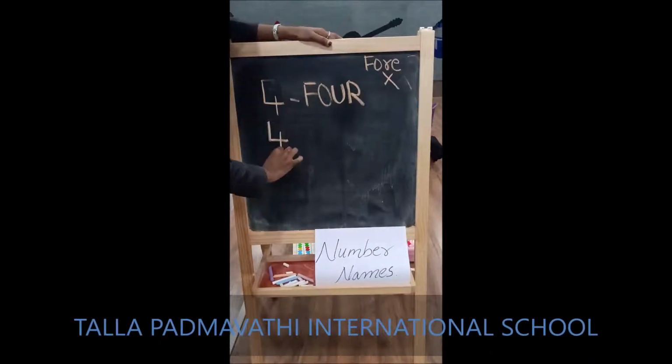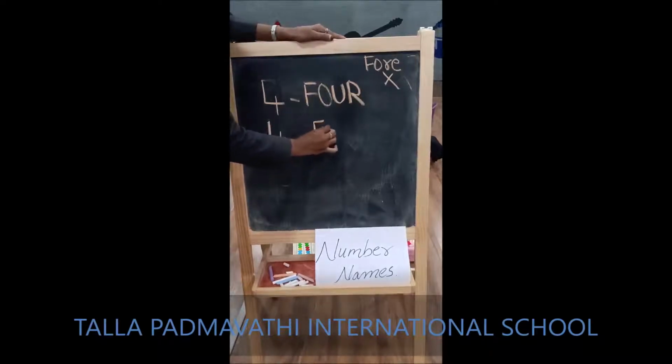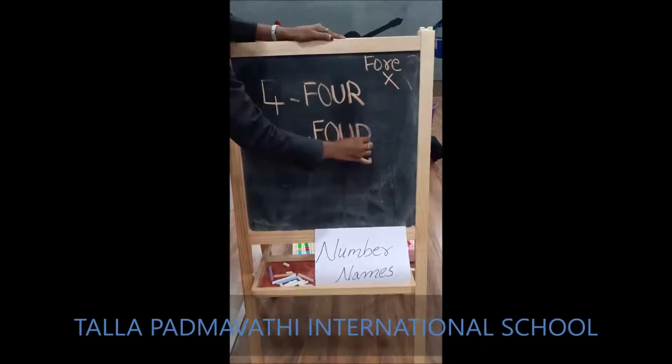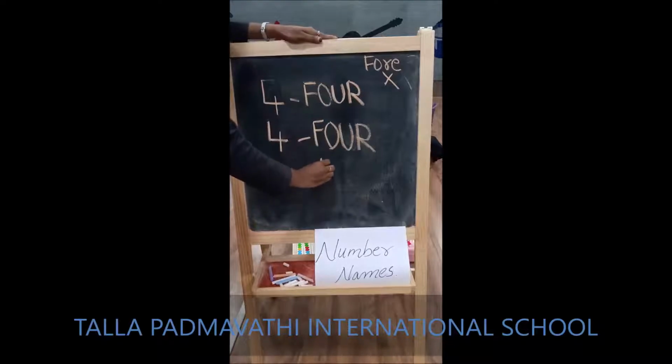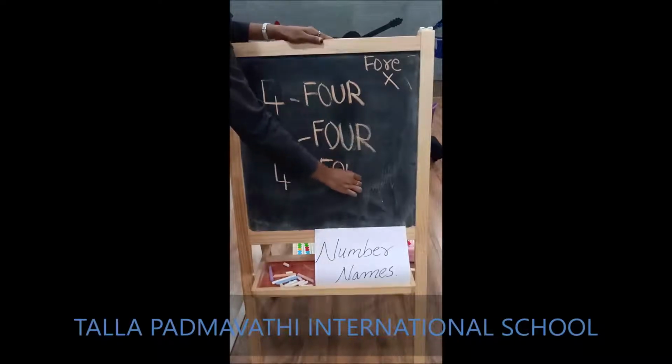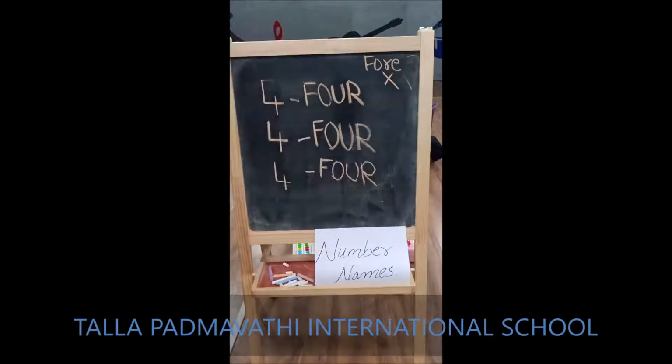Once again. F-O-U-R. 4. Now your turn. F-O-U-R. Very good. Very good, children.